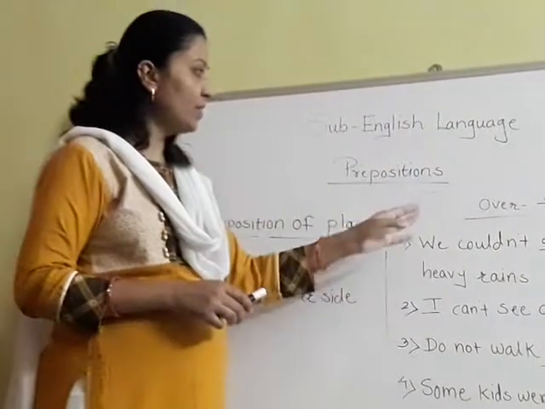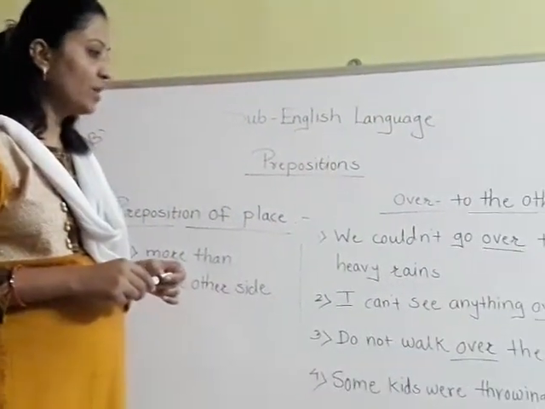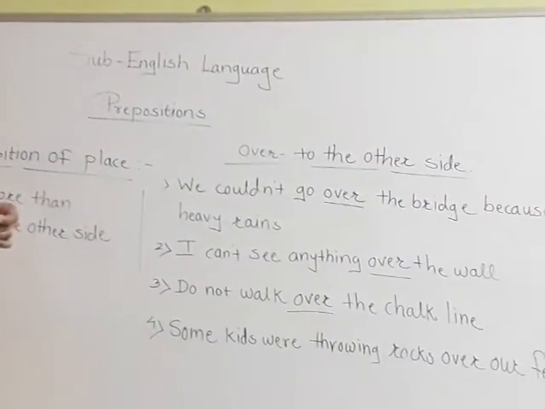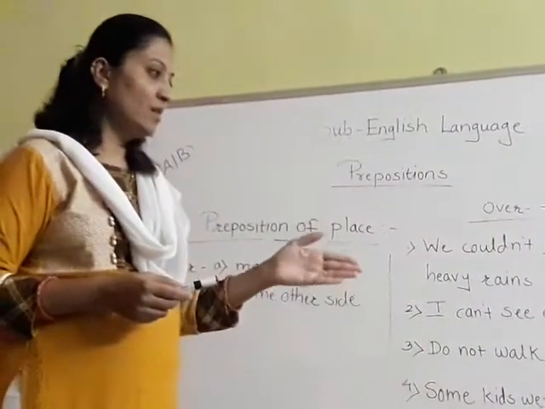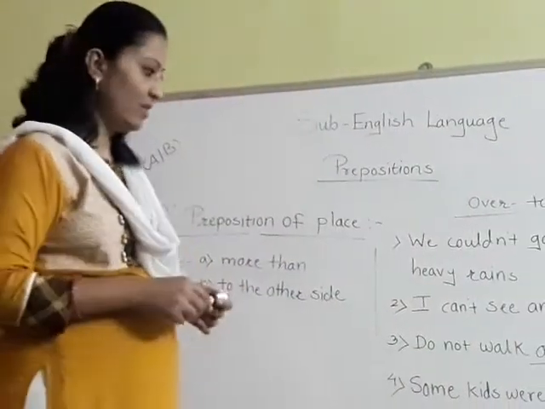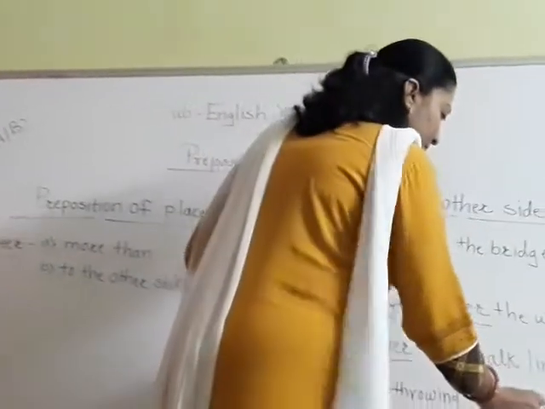Meaning is the same: over means to the other side. Some kids were throwing rocks over our fence. It means the kids are throwing rocks to the other side of the fence. Okay, so have you understood the meaning of over here?